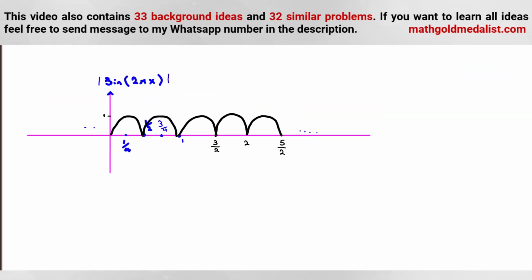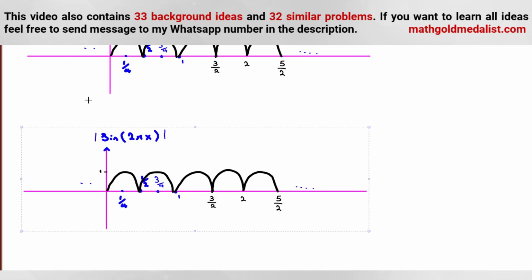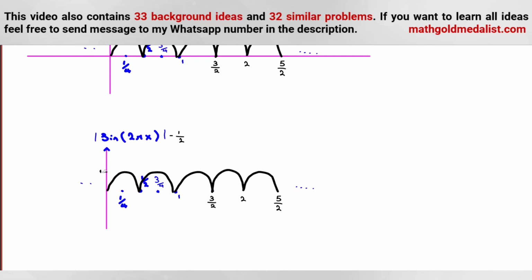Now in the next step, we want to subtract by 2. So let's copy this one. Now let's subtract by 2. If we subtract by 2, we can move the diagram like this. We can say the x-axis now is this one. And it will be what? It will be 1/2. This one will be -1.